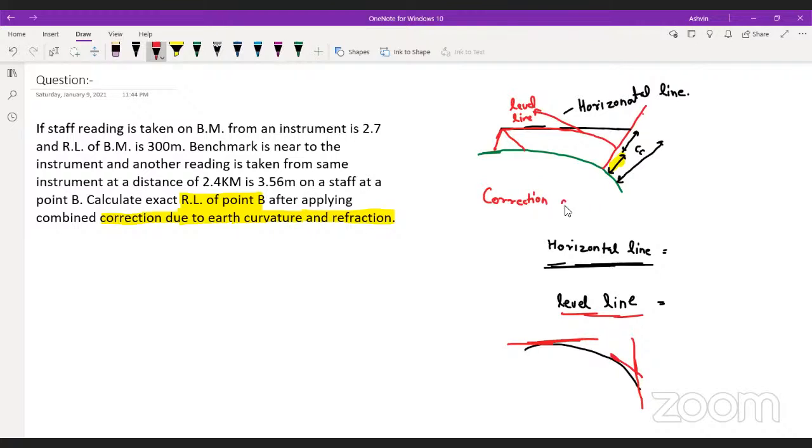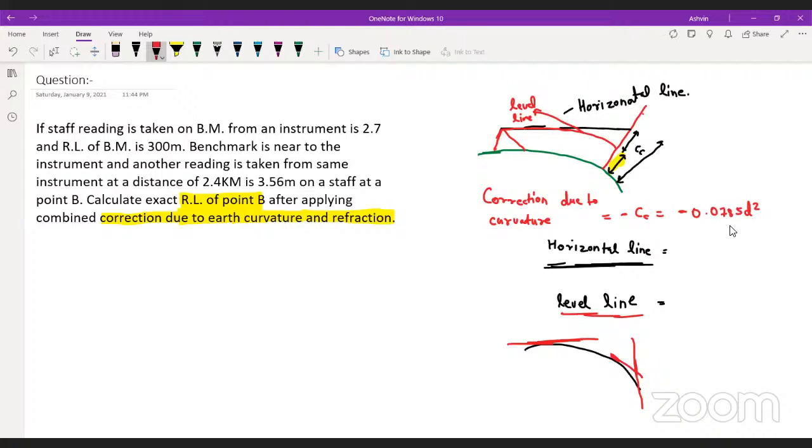The correction due to curvature has to be negative, yes or no? And the formula for CC, we are not going into the derivation here, is minus 0.0673 d square.